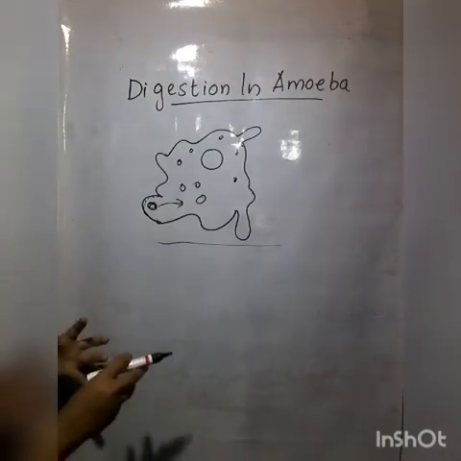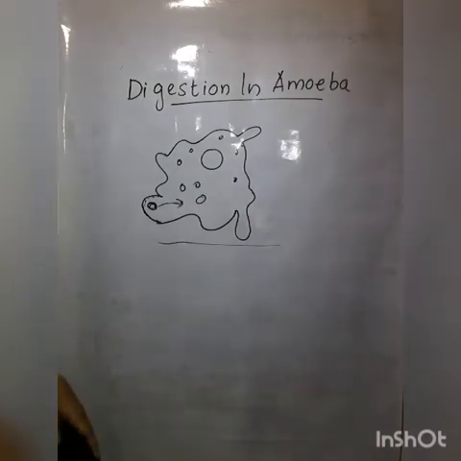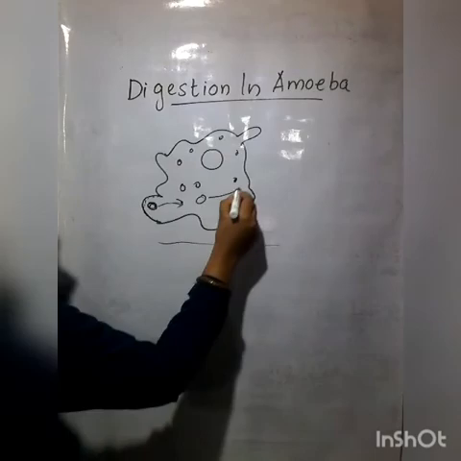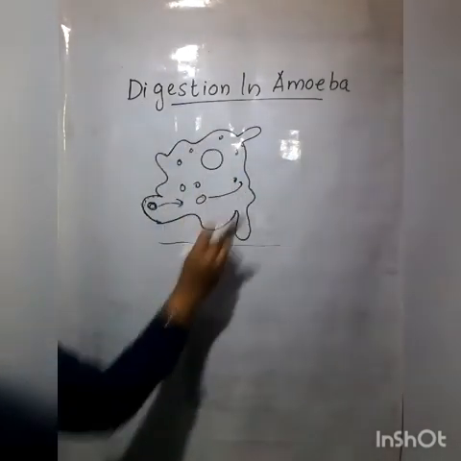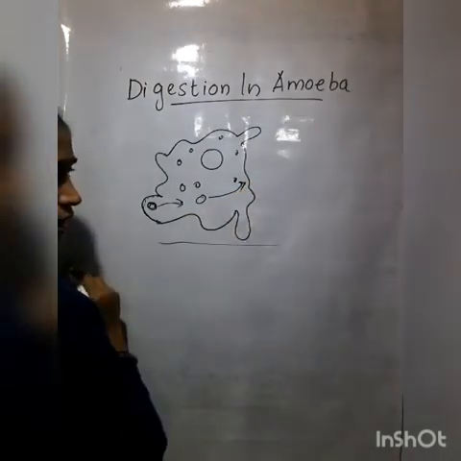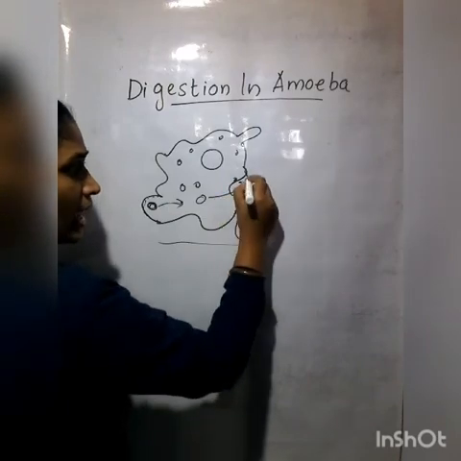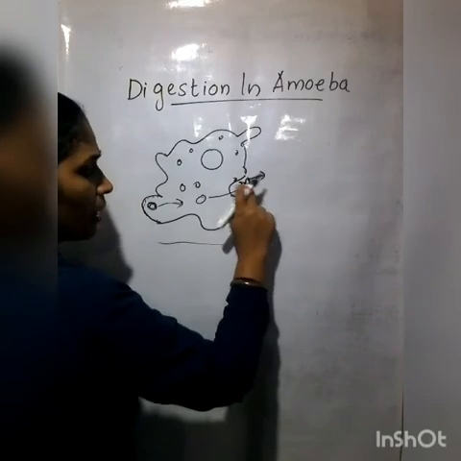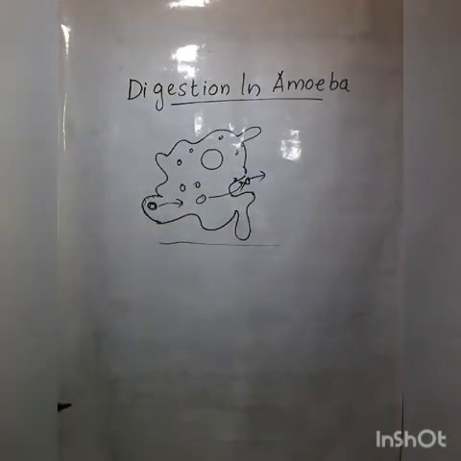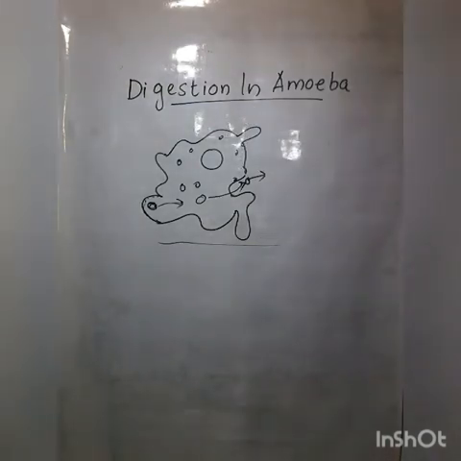The waste particles or unabsorbed food have to be ejected outside, isn't it? Yes, so it goes outside from any body part. If it comes here, what is happening now? The pseudopodia goes like this, and the food vacuole goes out, and now the amoeba gets a new shape. Understand? This is the way in which feeding and digestion happen in amoeba.